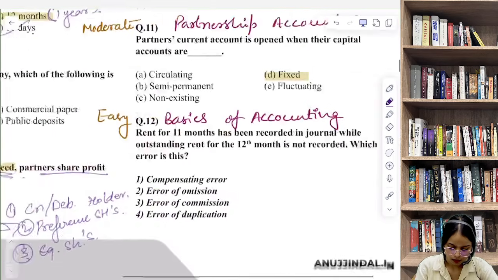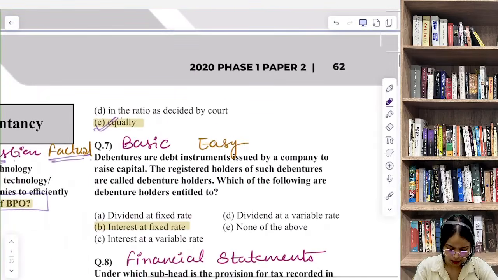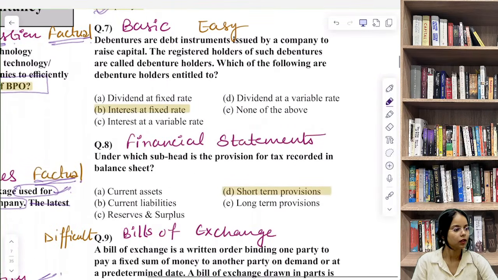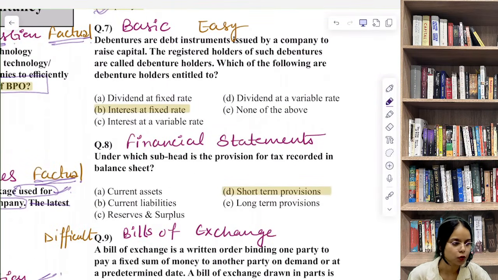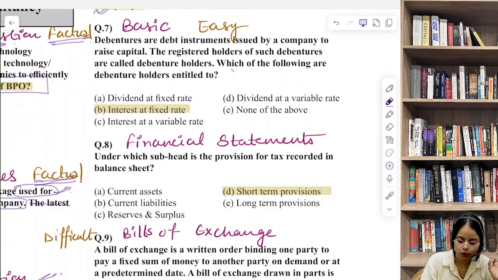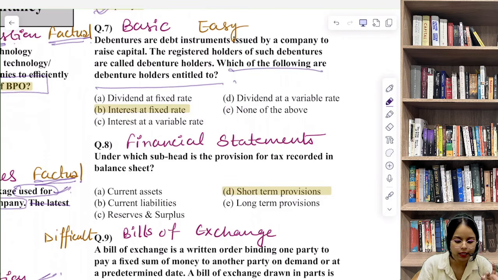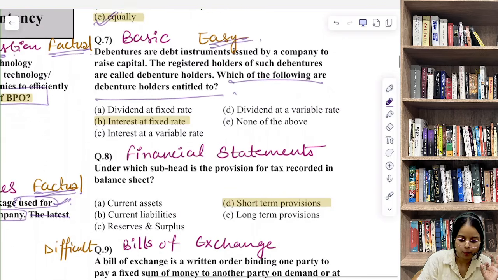Now let's discuss question number 7. Debentures are debt instruments issued by a company to raise capital. The registered holders of such debentures are called debenture holders, we all know that. Which of the following are debenture holders entitled to? What do debenture holders get? Very easy question.